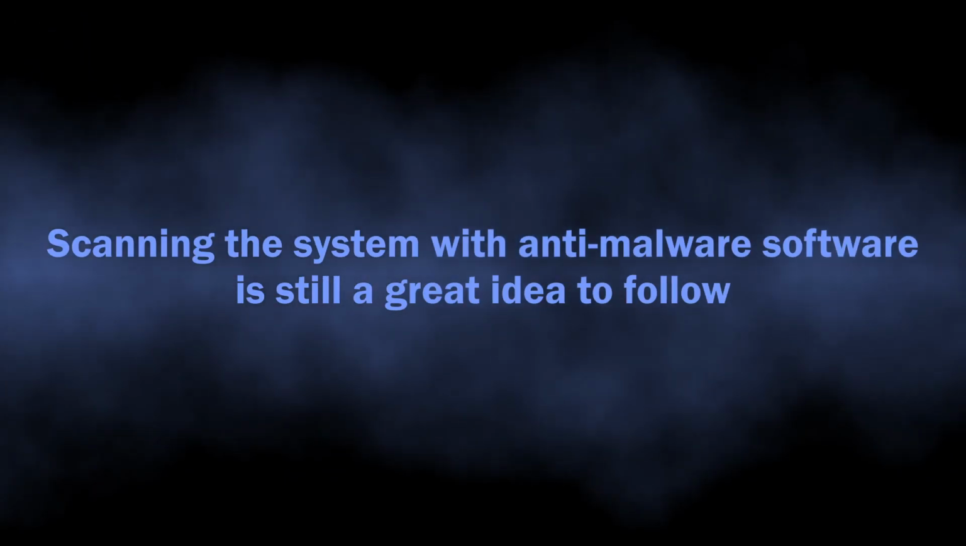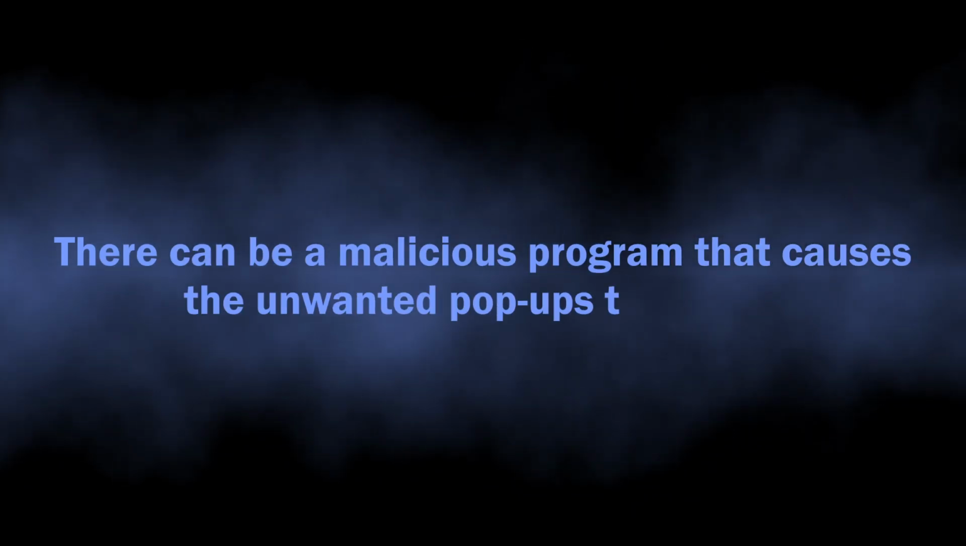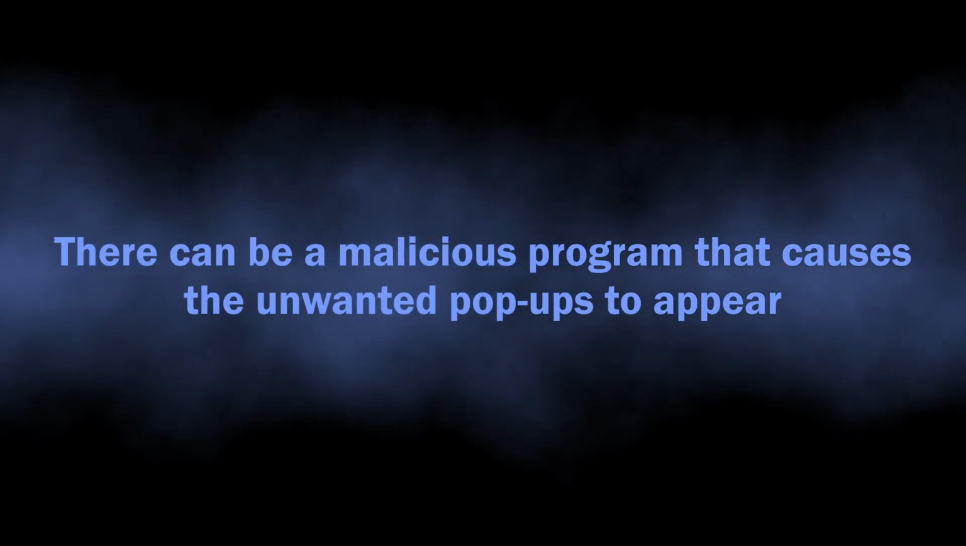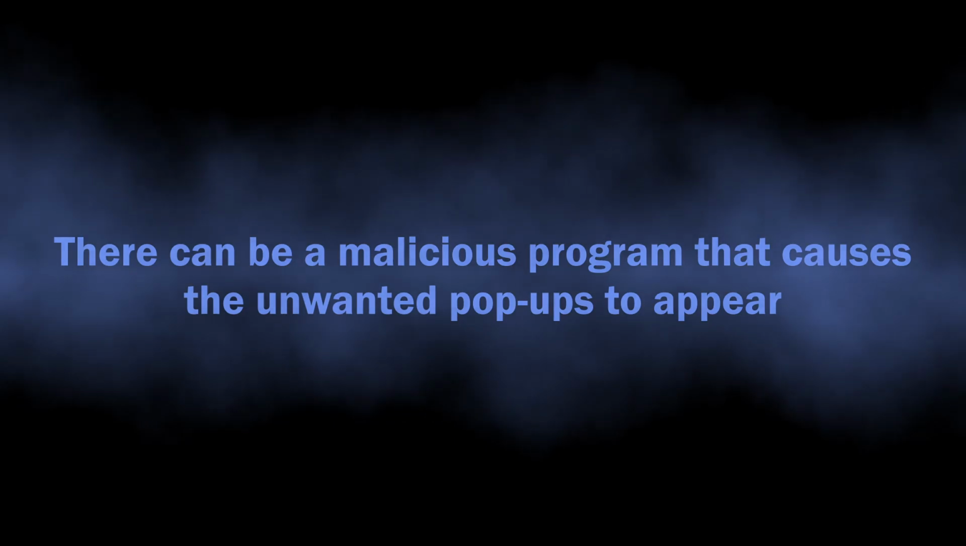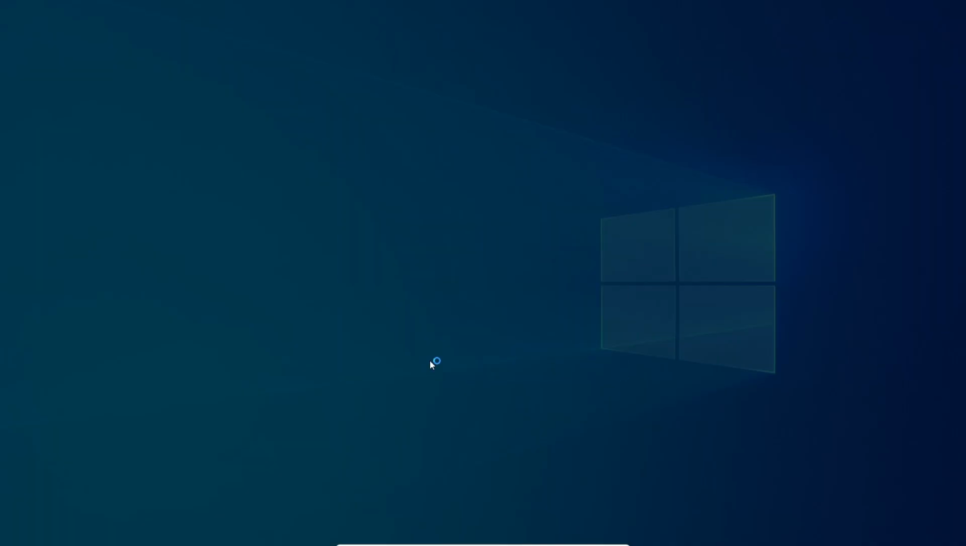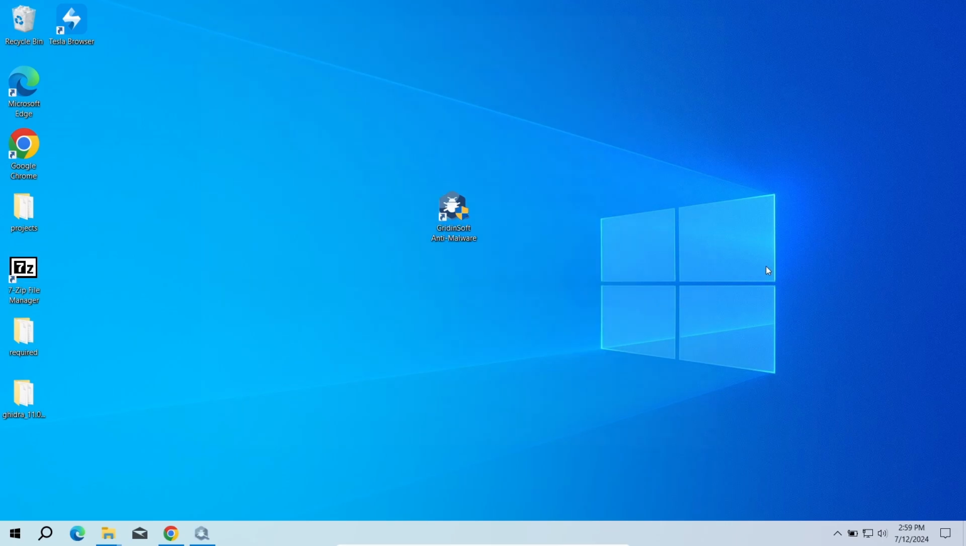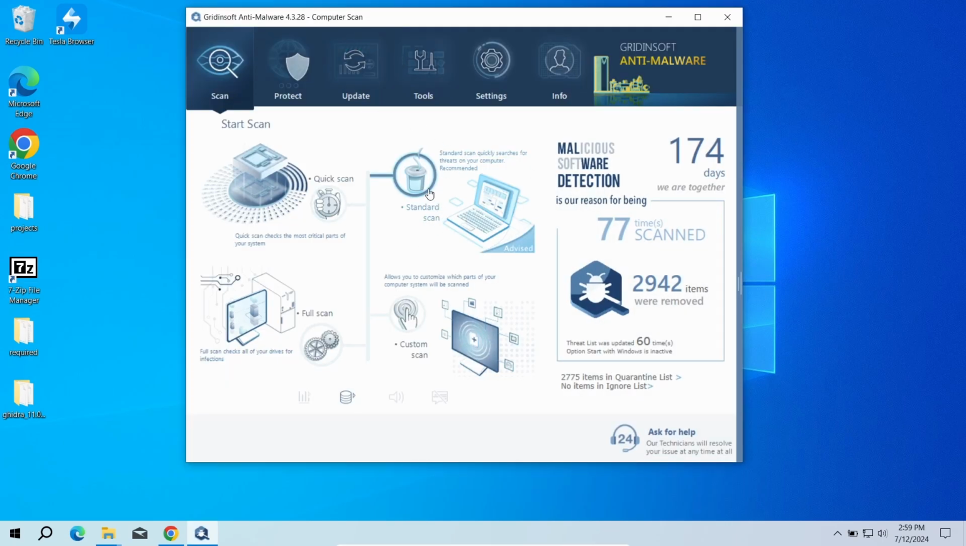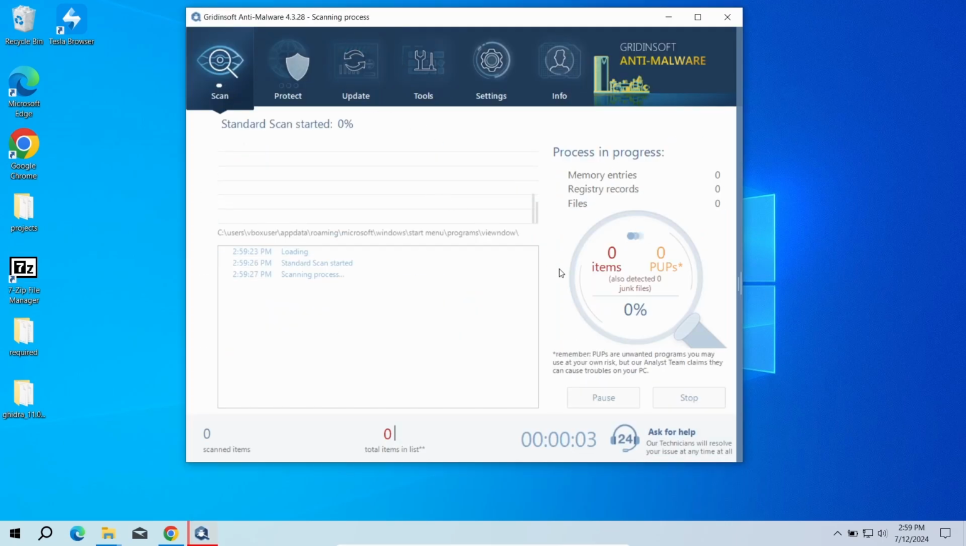Despite these pop-ups being nothing but false claims and ads of dodgy websites, there may actually be a malicious program running on your computer. It in fact can cause the appearance of these pop-up notifications. To scan the system for viruses, I recommend using GridInSat Anti-Malware. This advanced security tool will quickly find and remove any malicious or unwanted applications, and will also help you to stop the unwanted pop-ups. Download it by the link in the video description and run a standard scan. This will take around 5 minutes.